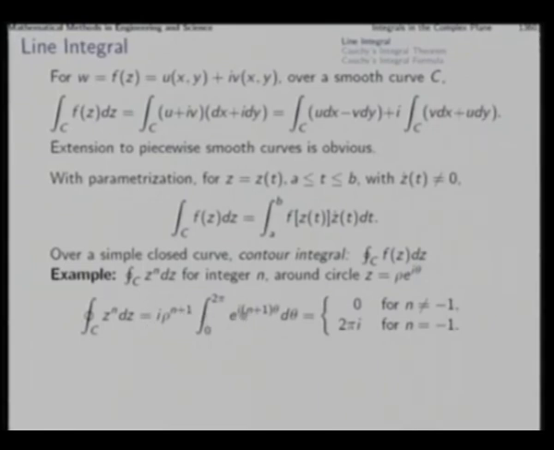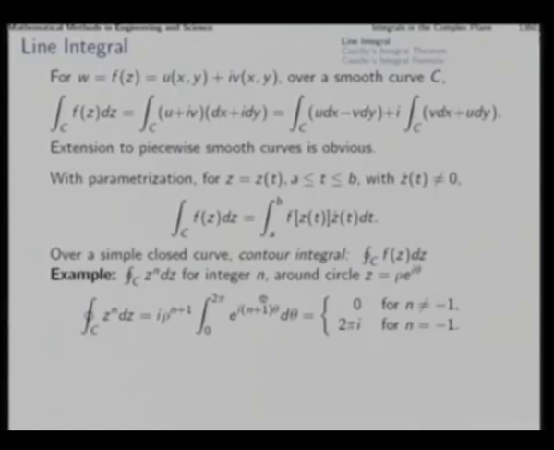On the other hand, if you have n as anything other than minus 1, say 0, 1, 2, 3 and so on, then n plus 1 turns out to be an integer, which is going to give us e to the power I phi, where phi is n plus 1 times theta.